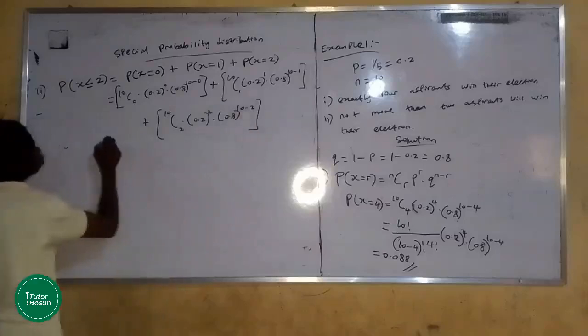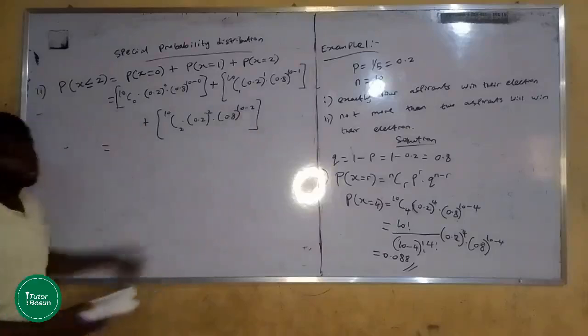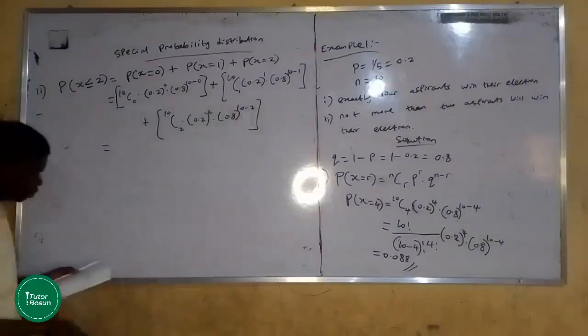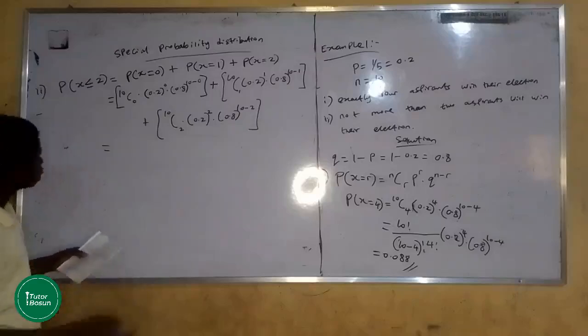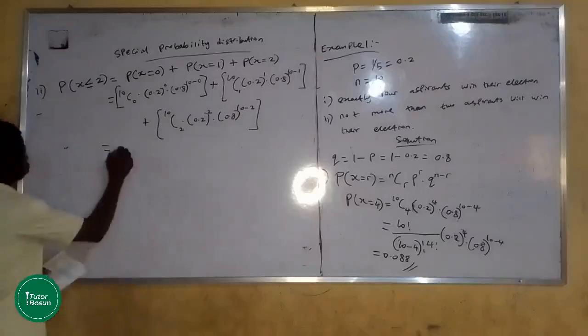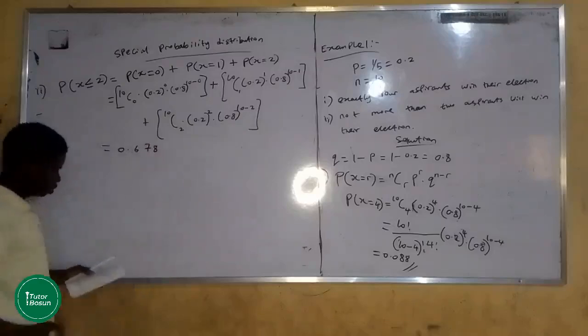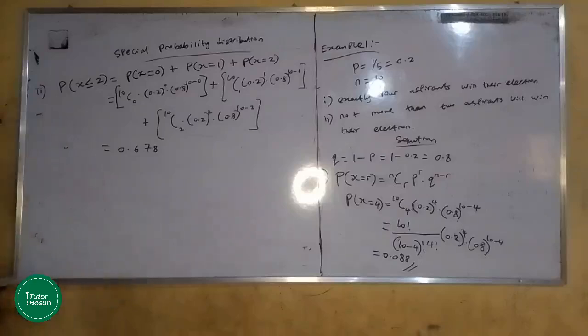You will definitely be using your calculator to compute that. If you do that very well and add, your final answer should be 0.678. You will get that with your calculator. It's as simple as that.